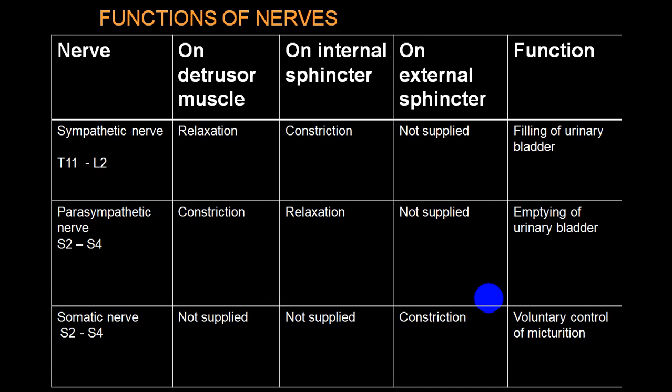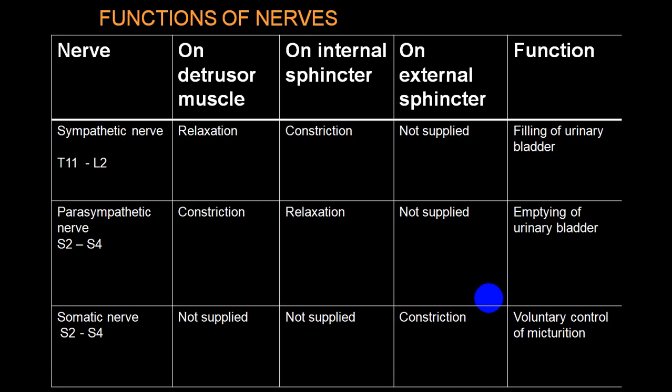Sympathetic nerve will give rise to detrusor muscle relaxation, internal sphincter will be constricted or will go into constriction, and will help in filling of urinary bladder, we call as retention. Parasympathetic supply will give rise to contraction of detrusor muscle, relaxation of internal sphincter, and it will help in emptying of bladder, or we call the micturition.